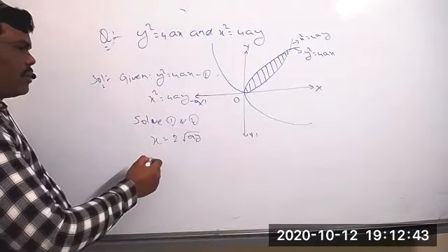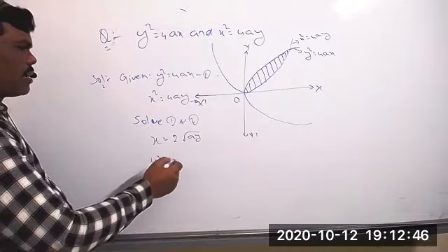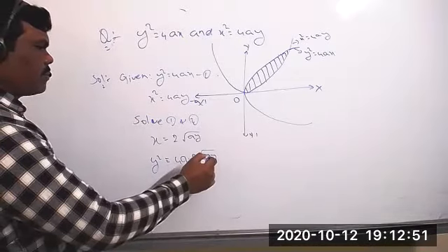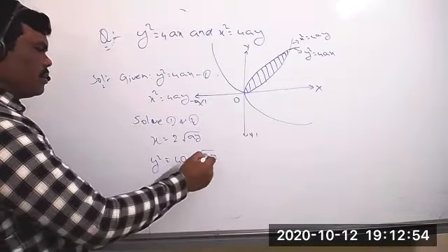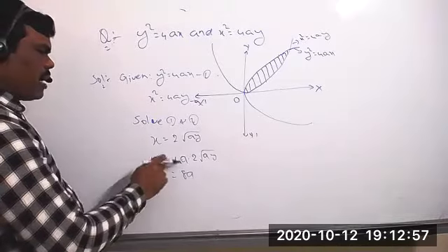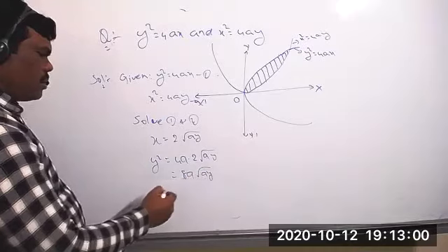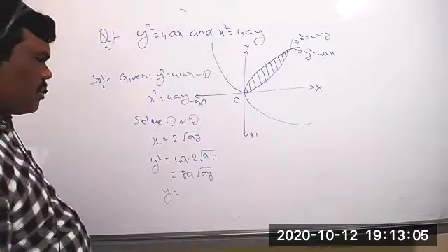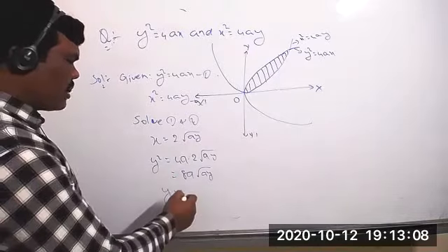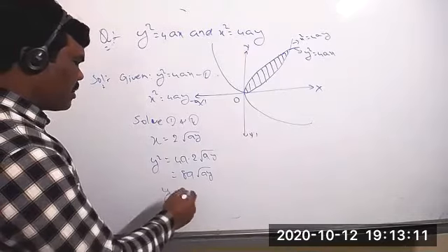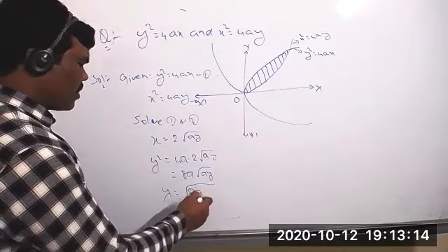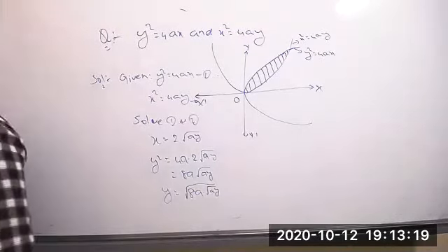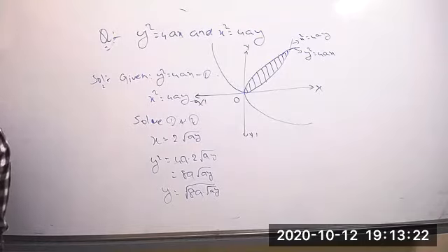the value of y. So y square equal to, you can write now, 4a into 2 into root of ay. Then you can simplify this: 8a into square root of ay. Then the value of y equal to the square root of this value, you have to take it. So clearly you can write this now. Root of 8 means clearly we know that is 2 root 2, or else you can write it once as square root of 8a into root of ay. So all of you can simplify that.